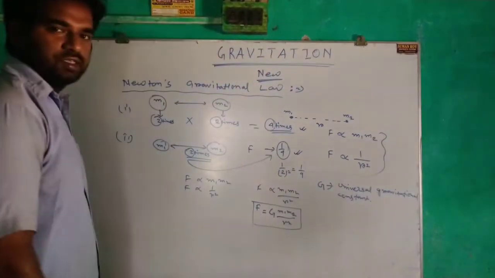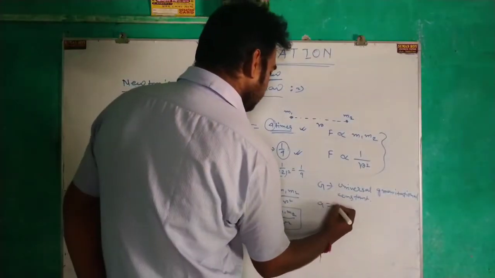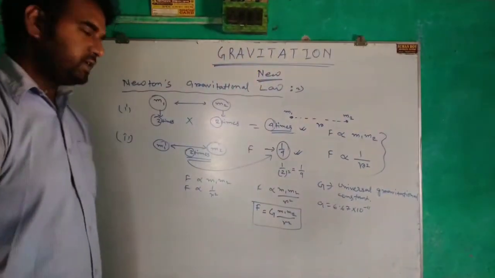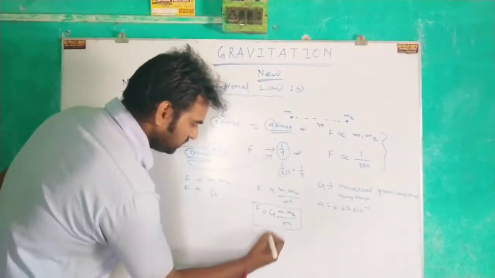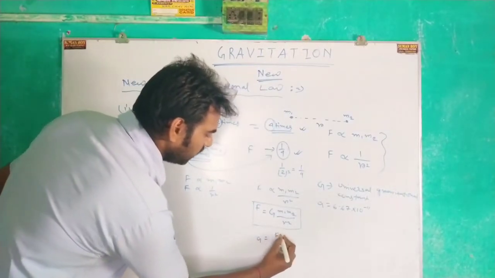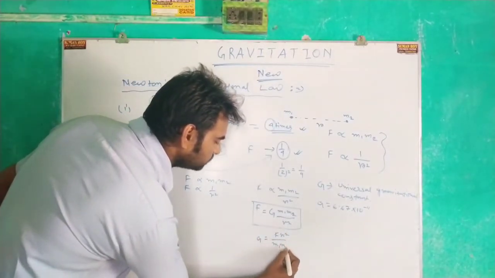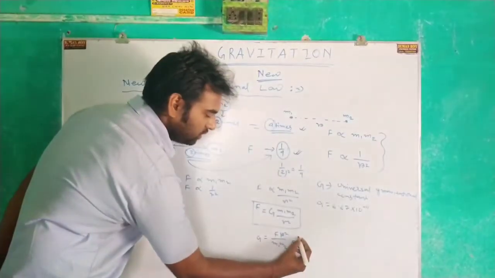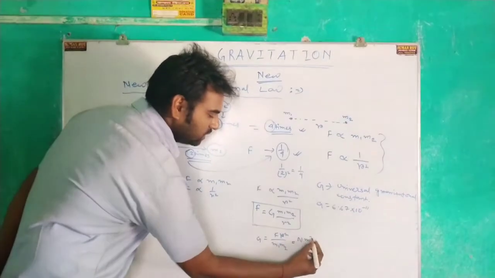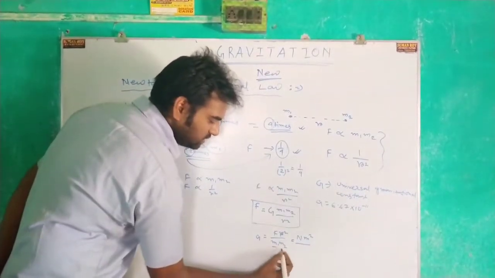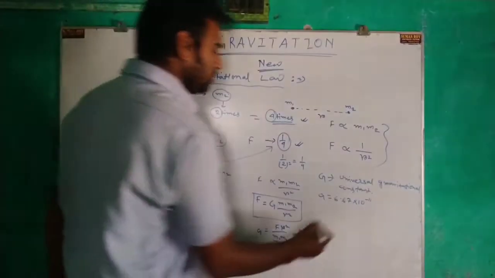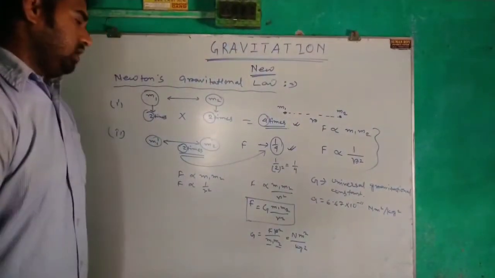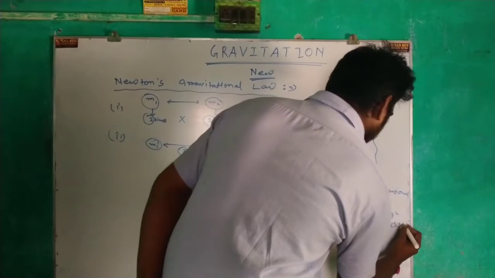Universal gravitational constant. What is the value of G? G equals 6.67 into 10 to the power minus 11. And what is the unit? If we make G the subject of this equation, then G equals F r square by m1 m2. What is the unit of F? The unit of F is Newton. The unit of r is meter, so that will be meter square. And this is kg, this is kg, that is kg square. Therefore, the unit will be Newton meter square by kg square. This is in SI.